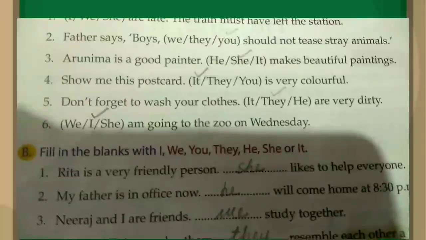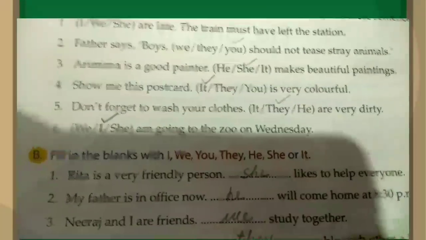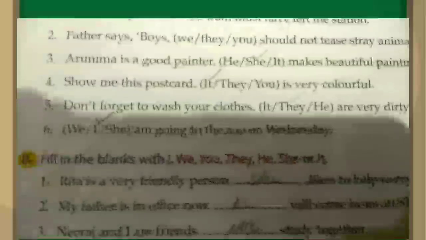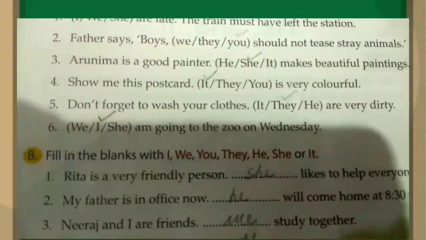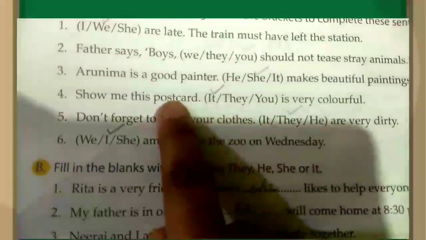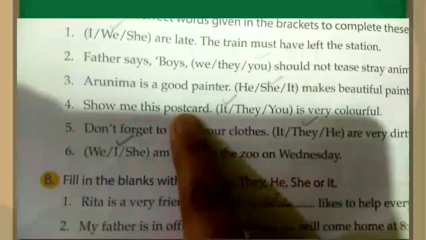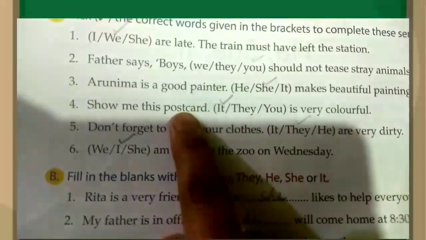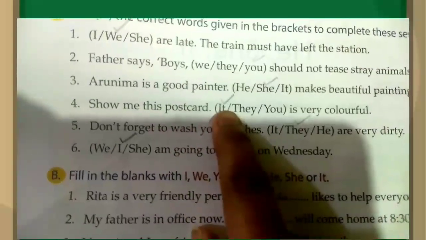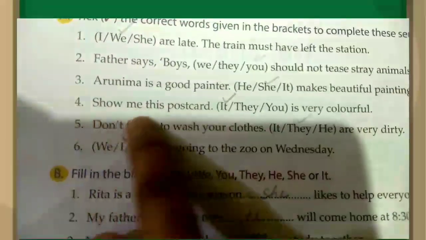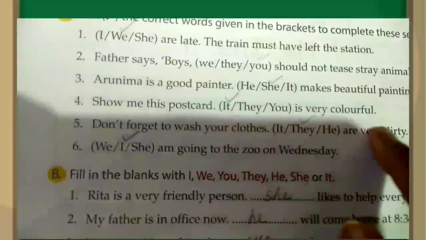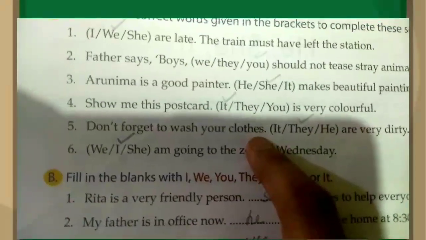Here it is talking about a postcard, not more than one postcard. It's only one postcard. That is why we will choose it. Alright, so show me this postcard. It is very colorful.